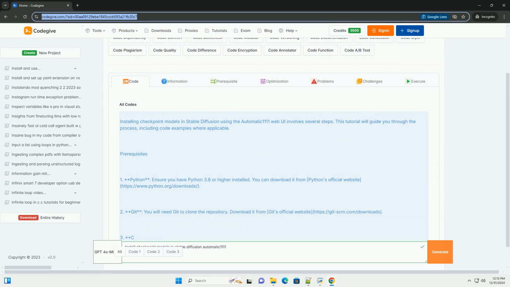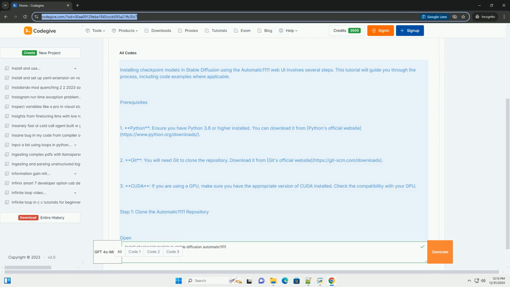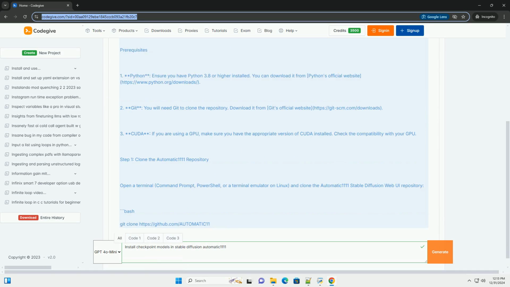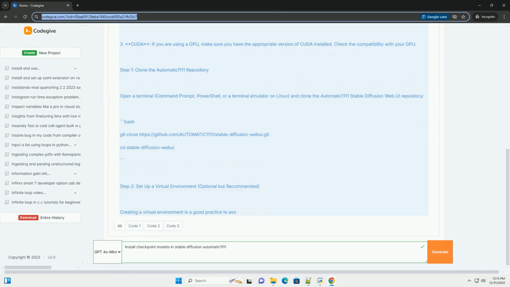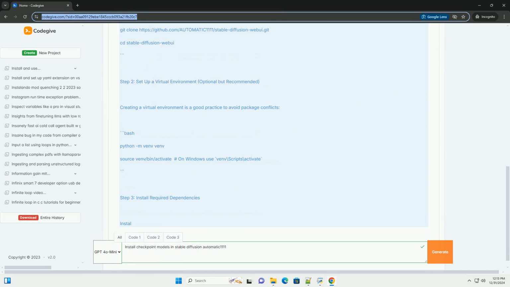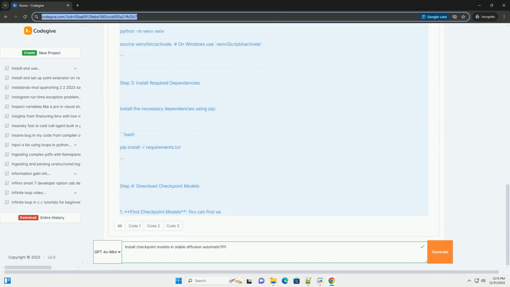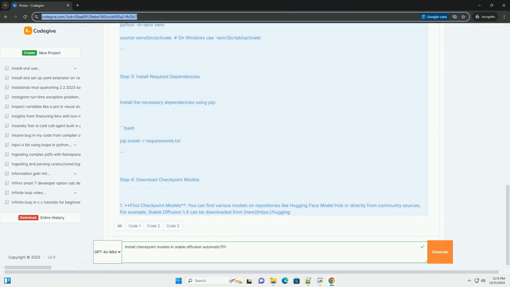Installing checkpoint models in Stable Diffusion using the automatic1111 web UI involves several steps. This tutorial will guide you through the process, including code examples where applicable.